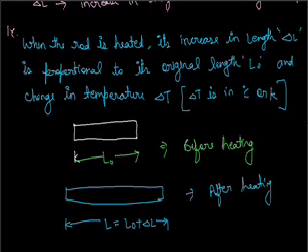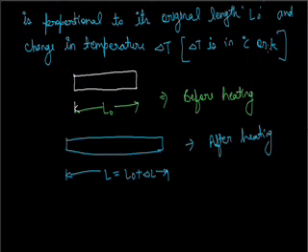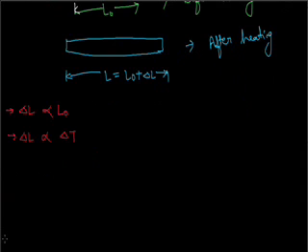Now this linear expansion term says that when the rod is heated, its length increases by delta L. That means delta L is directly proportional to the original length and to the change in temperature delta T. This is step 1 and this is step 2, as said by linear expansion.